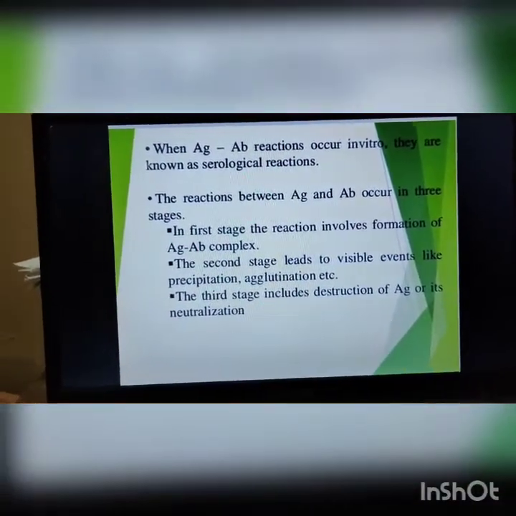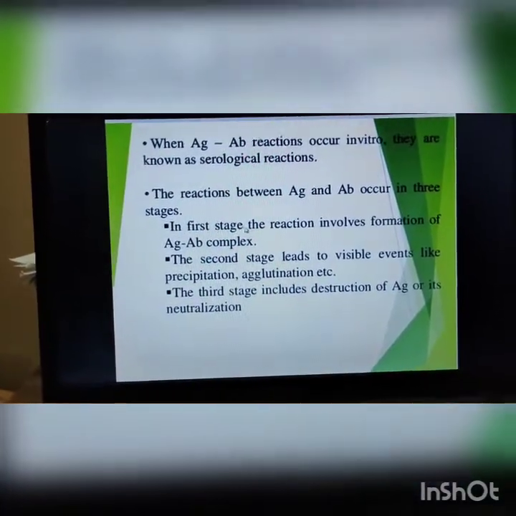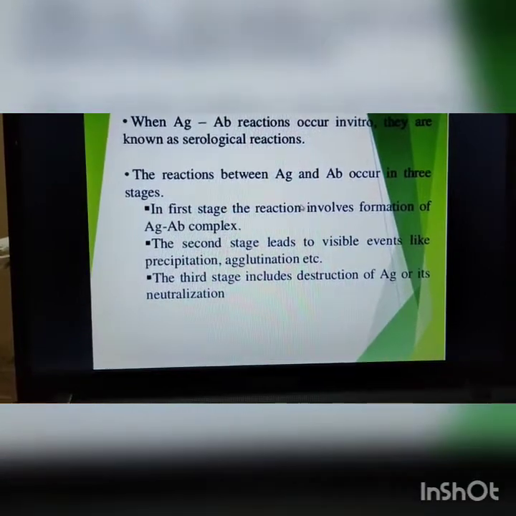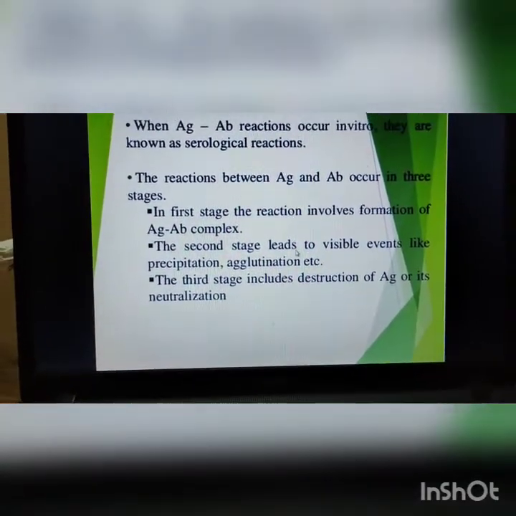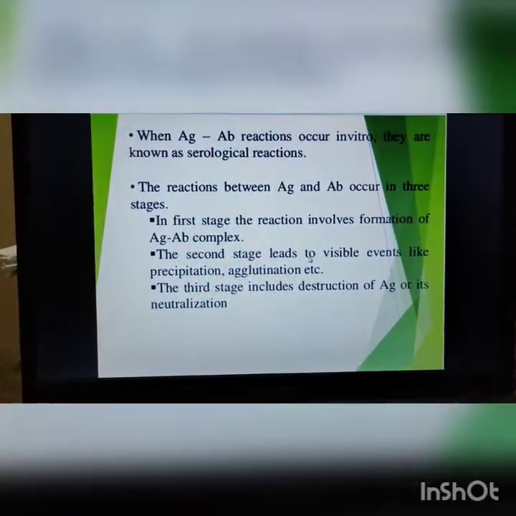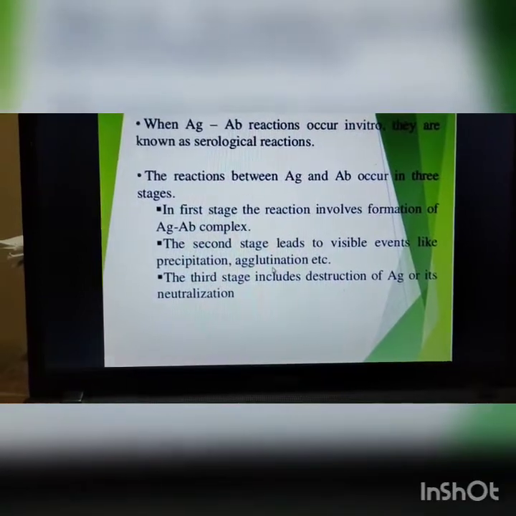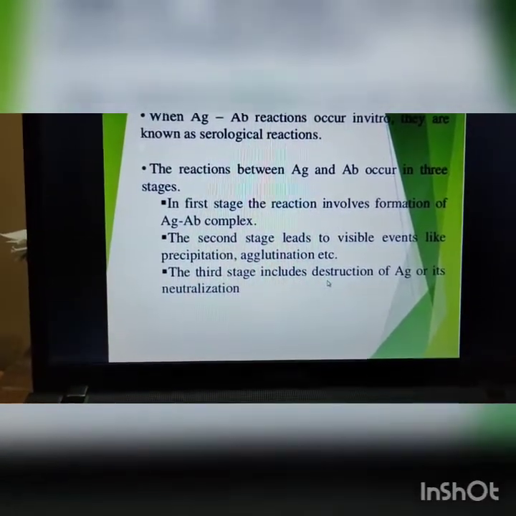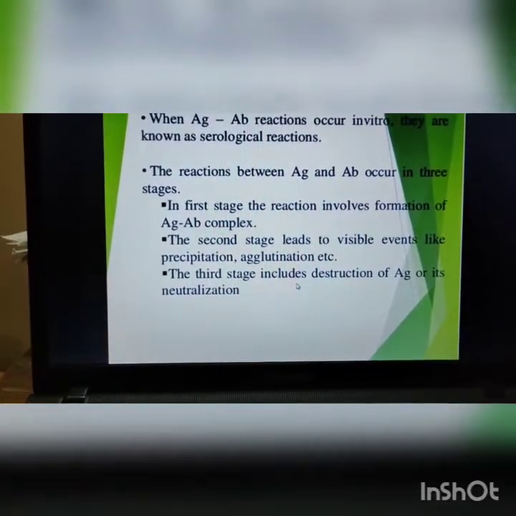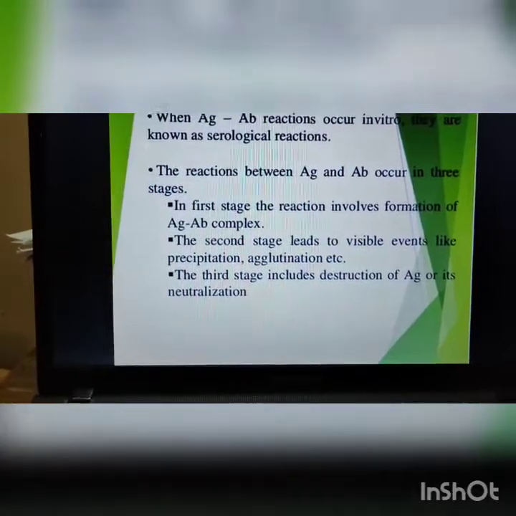Now the reaction between antigen and antibody occurs in three stages. First, in the first stage, the reaction involves the formation of the antigen antibody complex. In the second stage, it leads to visible events like precipitation and agglutination reactions. These are the specific antigen antibody reactions. Now the third stage includes the destruction of the antigen or its neutralization, meaning the destruction of that particular antigen which has entered inside the human being.